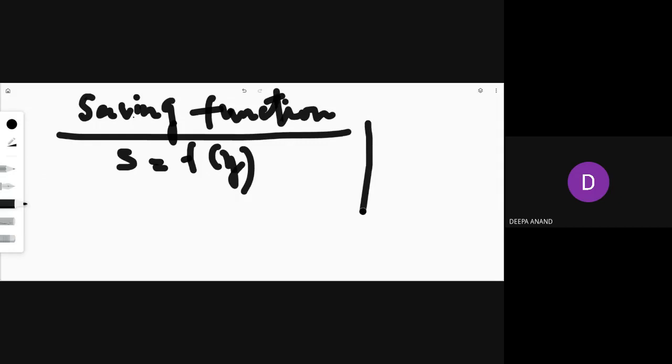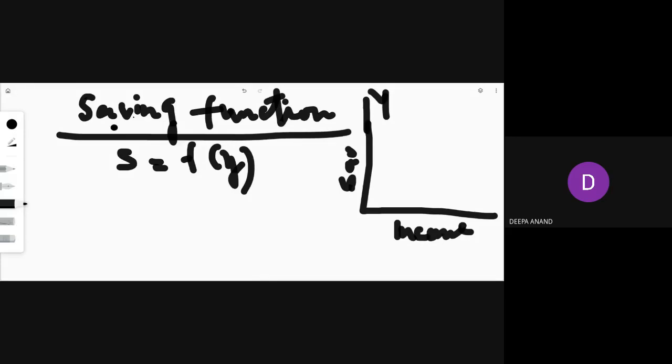See, this is your y-axis and this is our x-axis. Here we will denote income on the x-axis, and it's a function of income and savings, right? The two variables are income and savings. So on the y-axis you will show savings, and the x-axis will show income. And here we have to show the saving curve.